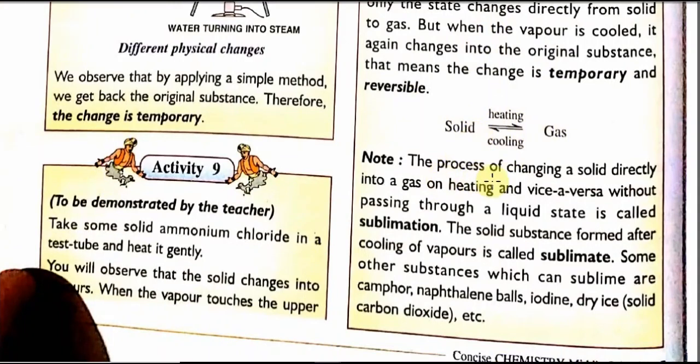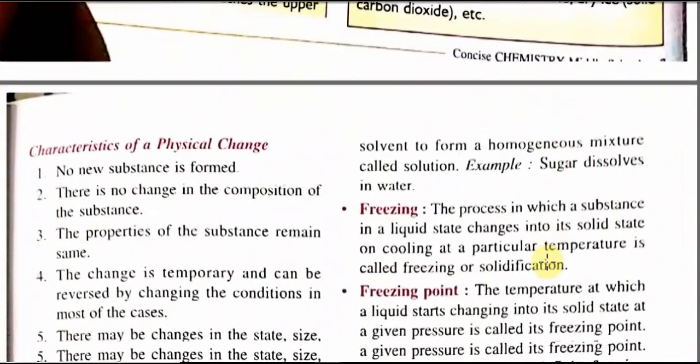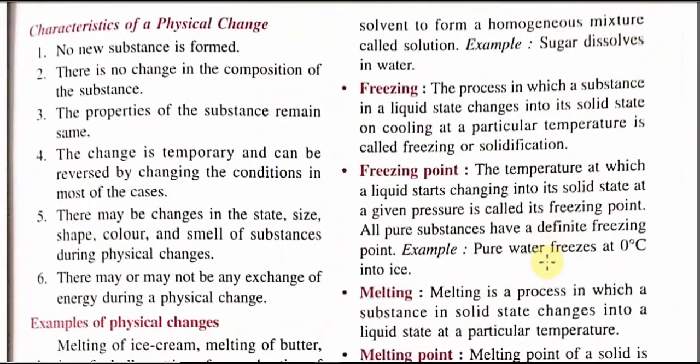Now the process of changing a solid directly into gas without going to a liquid state is called sublimation. The solid substance formed after cooling of vapor is called sublimate. So we can summarize the properties or characteristics of a physical change.